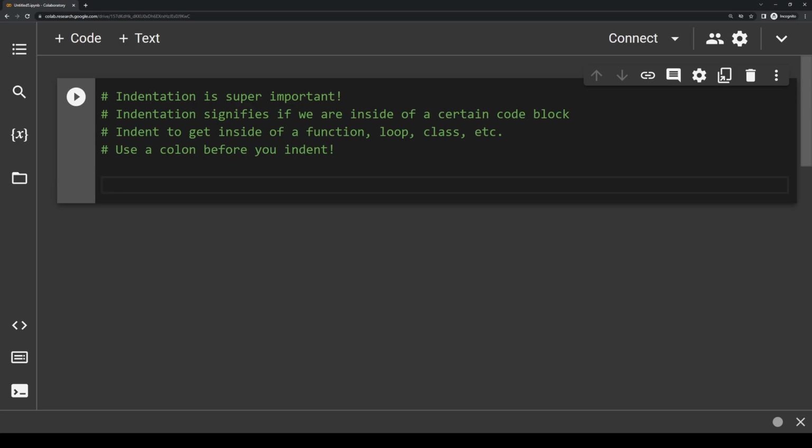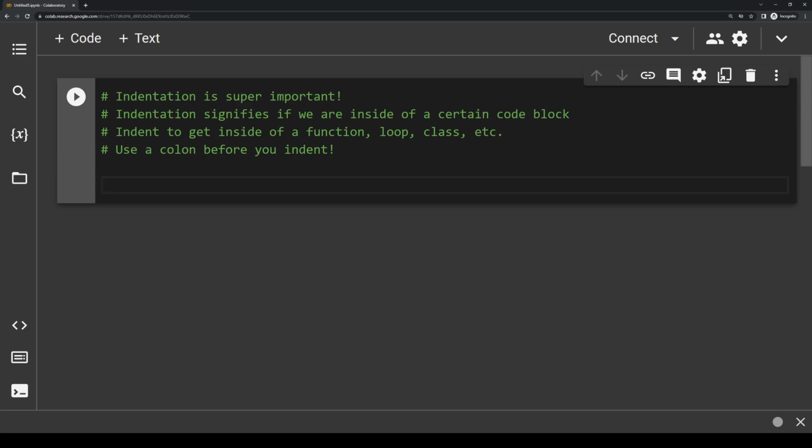The best practice for indentation is to just use the tab character once to tab over. Indentation will cause errors in your program if it's not done correctly. Just remember, anytime we want to get inside of a block of code, like inside of a function, if statement, for loop, class, or whatever it may be, you will always need to indent.